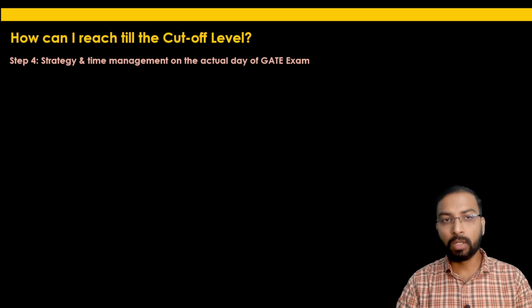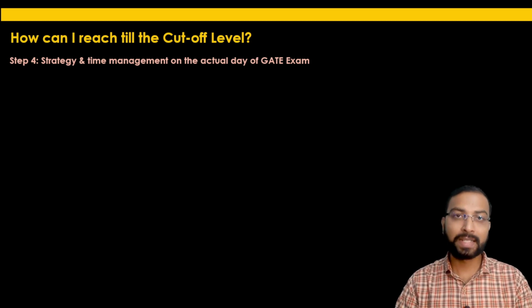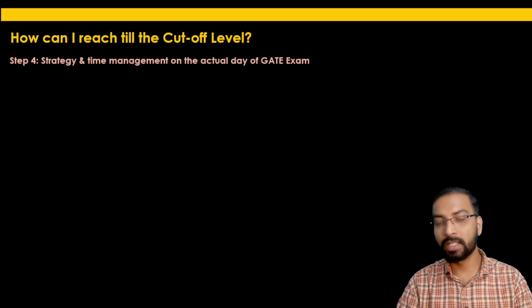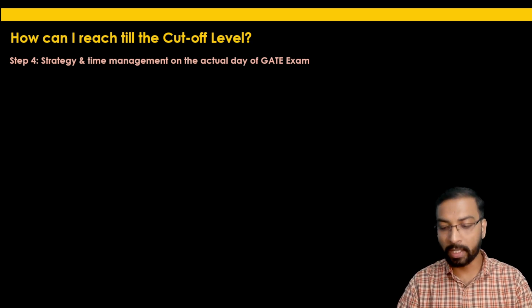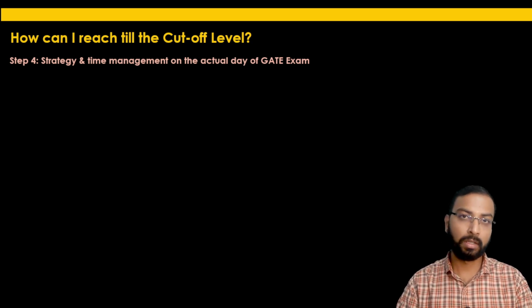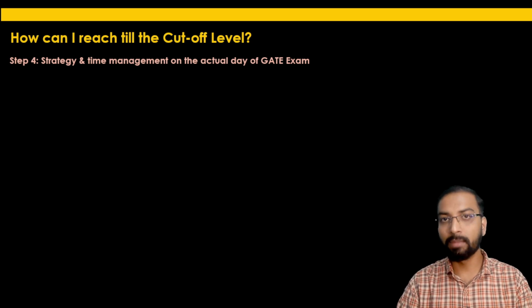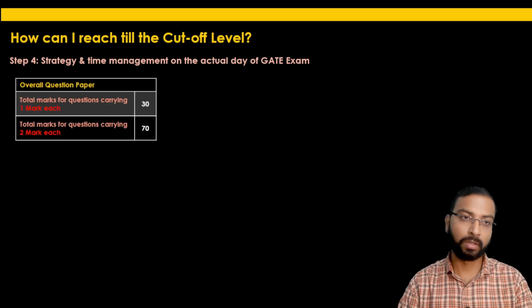So step 4 in achieving the cutoff level will be the strategy and time management one requires for the actual day of the GATE exam. How to solve the GATE question paper, what should be the strategy, and how to manage the time, that is, the 3 hours duration for the actual day. How you should utilize the total time of the exam for solving the questions.